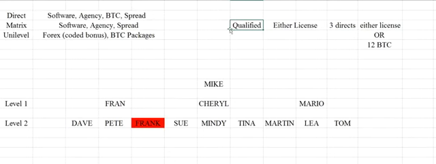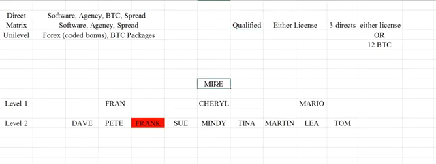So if you are not qualified, you can still earn all your direct commissions. That means software on the Forex side. If you sell software, boom, you're getting a commission. If you sell an agency license, a commission, BTC commission, and spread is 25% of the spread paid, which you will receive as well.